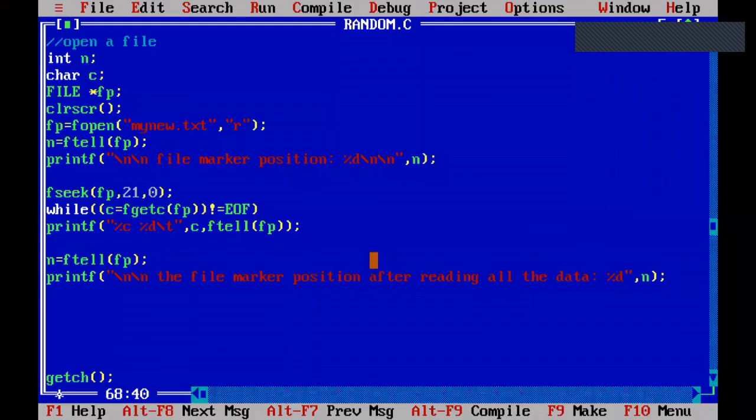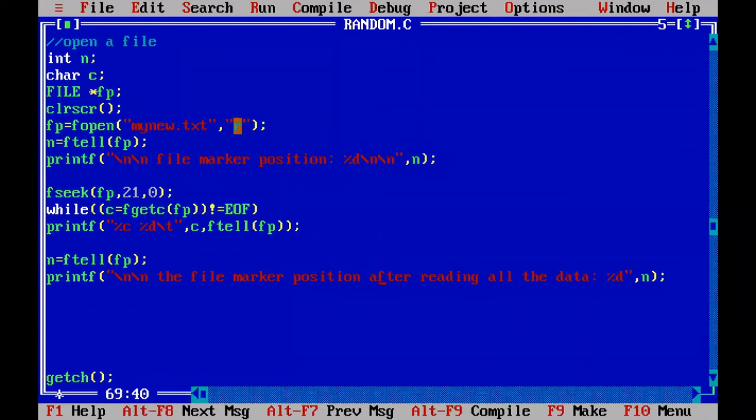Earlier we followed one method. That method is you close the file which is opened in reading mode and we have to open the file freshly. When you open the file freshly, the file marker will automatically be placed at the beginning of the file. But this is not the best approach. Again, for the simple thing of setting the file marker at the beginning, we have to close and open the file in the program. That is a difficult process.